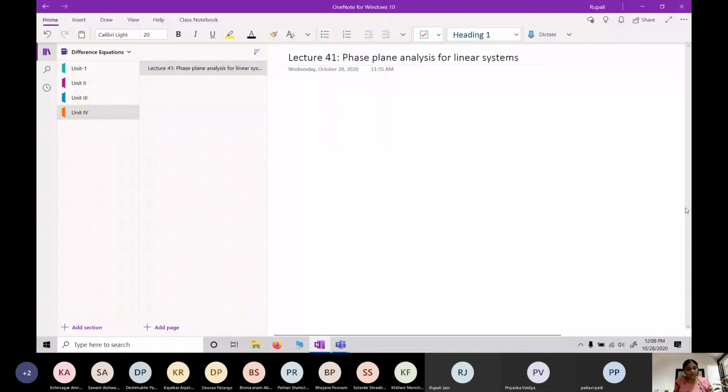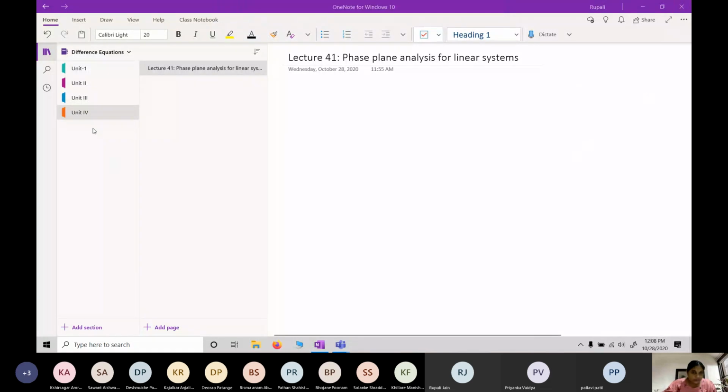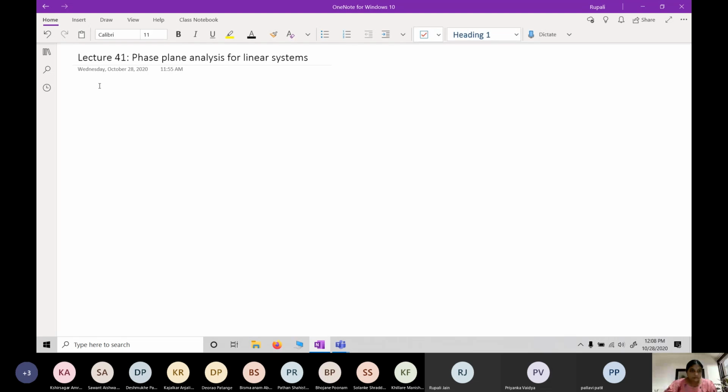Up to now we have completed 3 units. Now we will move to the fourth unit, which contains the first section, phase plane analysis for linear systems. So what is the phase plane? The phase plane is nothing but a two-dimensional plane in which we discuss the behavior of solutions of linear systems.